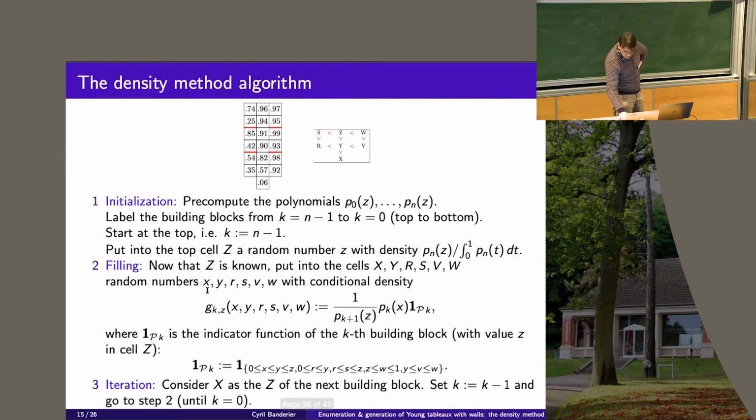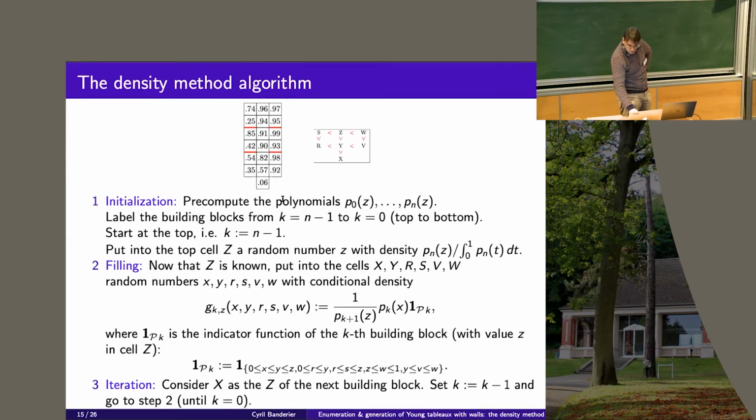And so you have the algorithm. You pre-compute the polynomials, which are the integrals over those polytopes. Then you generate your values with the right densities, according to the polytope, and then you go on until the last block.